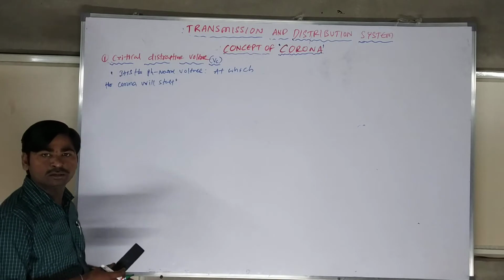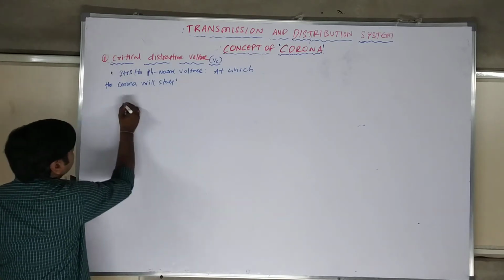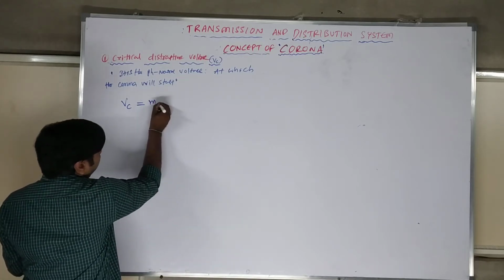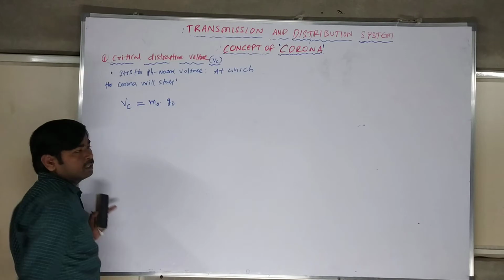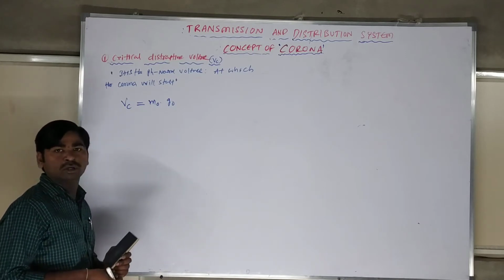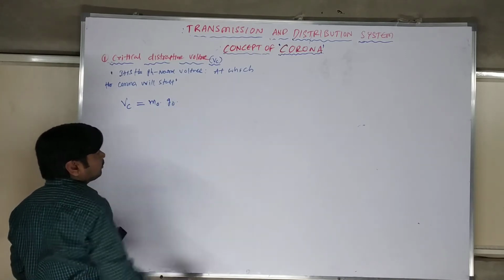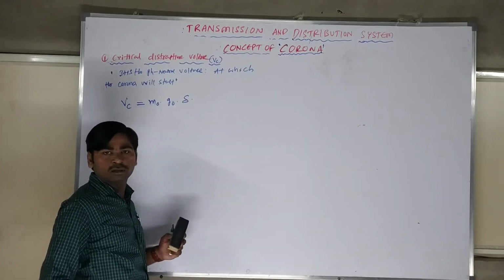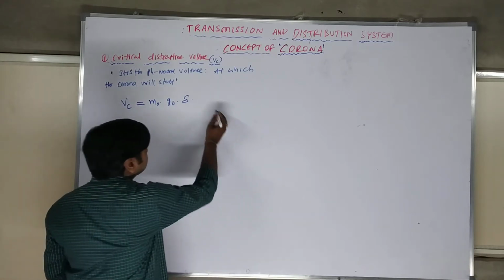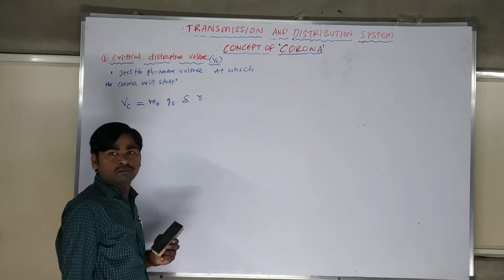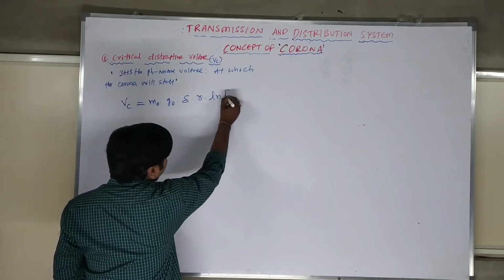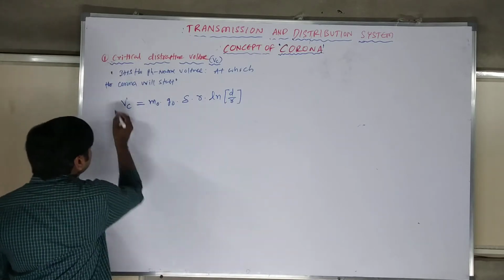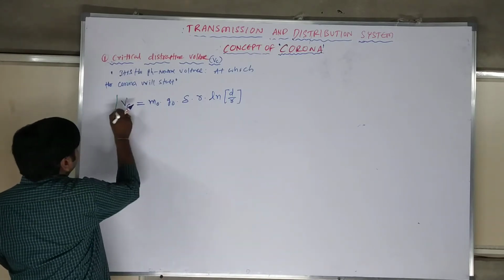We have a formula, the empirical formula: Vc equals M0 G0 delta r ln(d/r). M0 is the irregularity factor, which depends on the surface of the conductor. G0 is the potential gradient. Delta is the air density factor, related to atmospheric conditions. r is the radius of the conductor, and d is the distance between the two conductors. This is the formula of critical disruptive voltage.